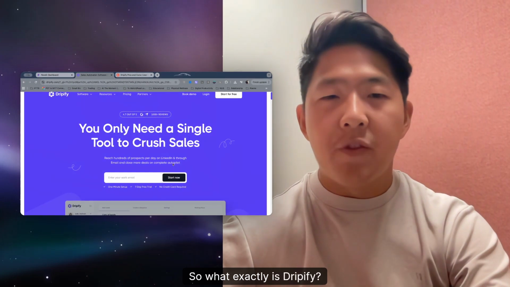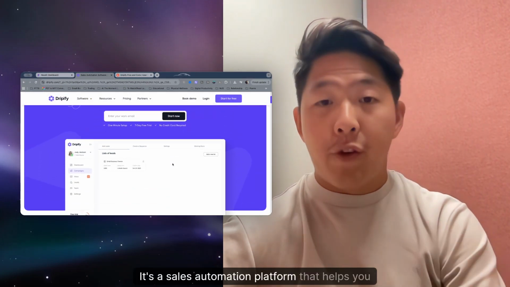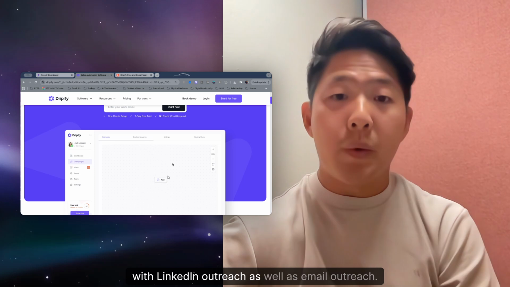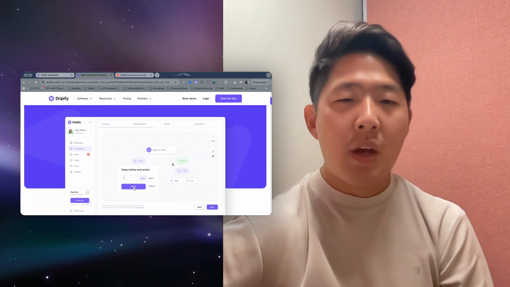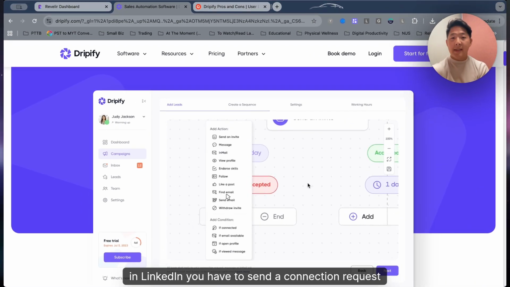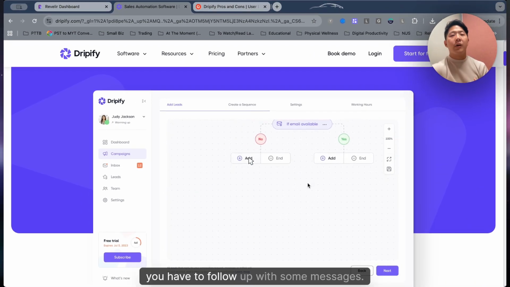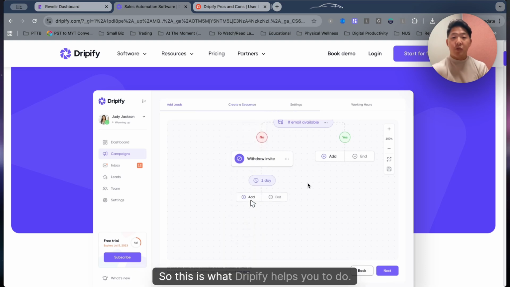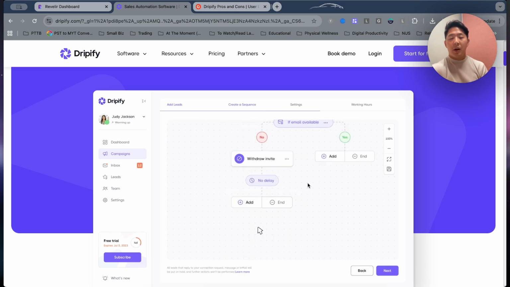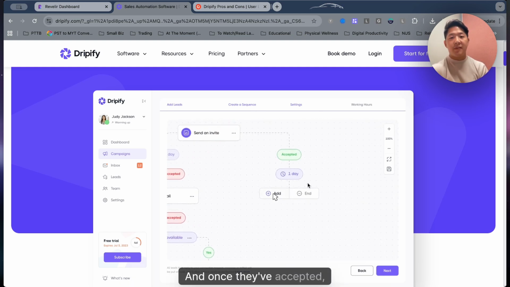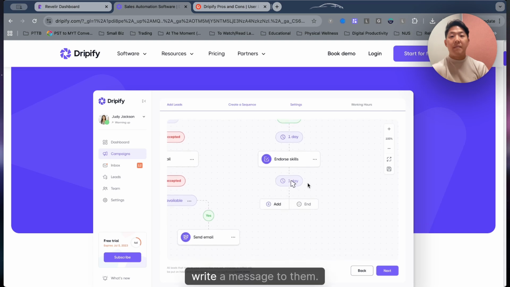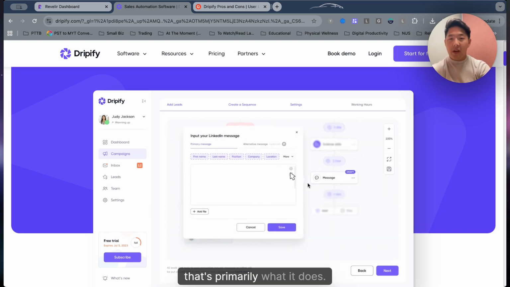So let's get started. So what exactly is Dripify? It's a sales automation platform that helps you with LinkedIn outreach as well as email outreach. Primarily, it started as a tool to help with your LinkedIn outreach. So in LinkedIn, you have to send a connection request, and once someone accepts you, you have to follow up with some messages. So this is what Dripify helps you to do. It helps you to add and send connection requests to multiple people, and once they've accepted you, you can write a message to them. You can even like their LinkedIn posts and things like that. That's primarily what it does.